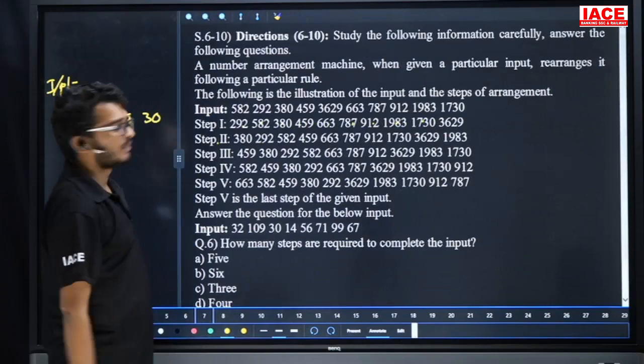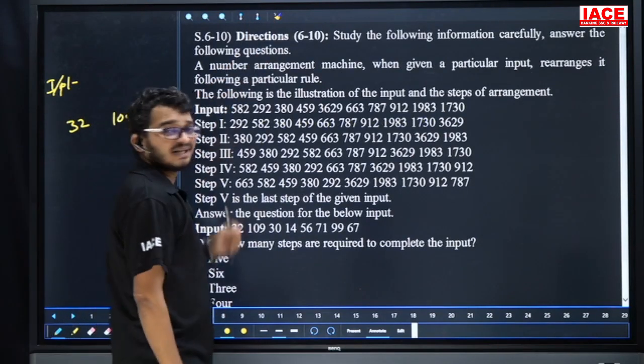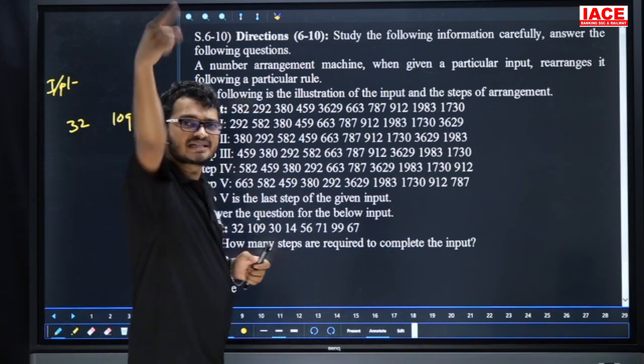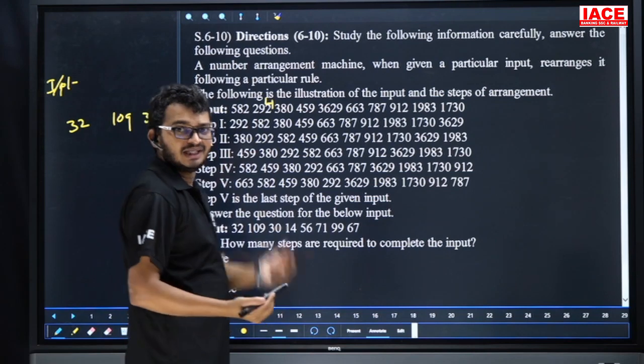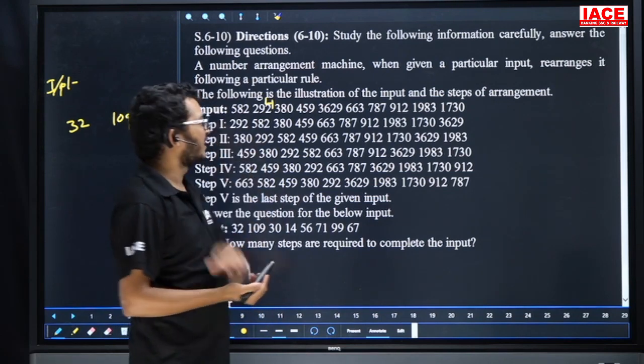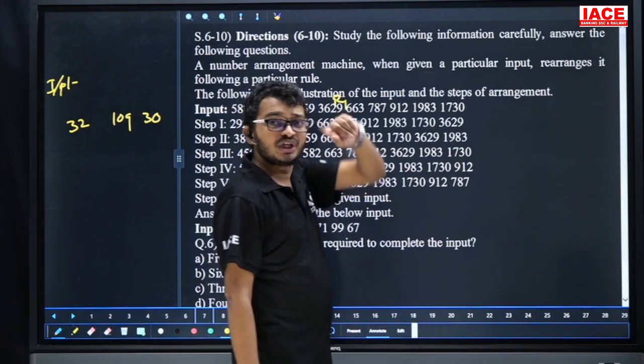How are we going to solve it? By using a single line. See here. Step number 1, the logic is: the lowest number will come first, the highest number will come last. The lowest number is 292. This one is L1, left side, first position in step number 1. The highest number is 3629. This one is right side, first position in step number 1, R1.